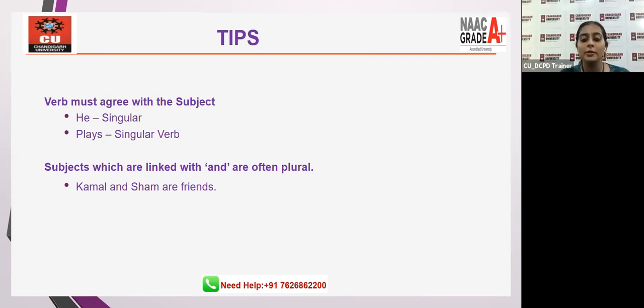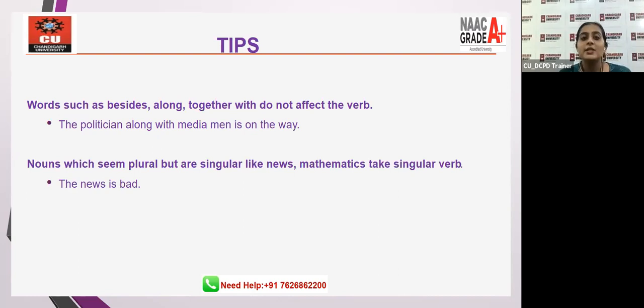Then let's move forward. Words such as besides, along with, together do not affect the verb. The politician along with media men is on the way, right? Nouns which seem plural, like I told you regarding news. So news is bad. Why the? I'm talking about a specific news, right? So article we did, a is non-specific, the is specific, and an comes with vowel sounds, right? I hope the tips are clear to each one of you.